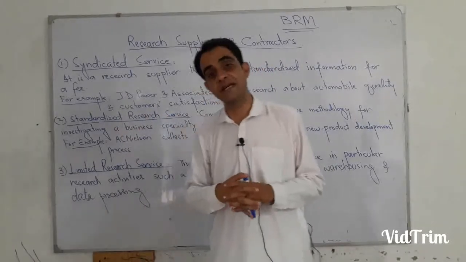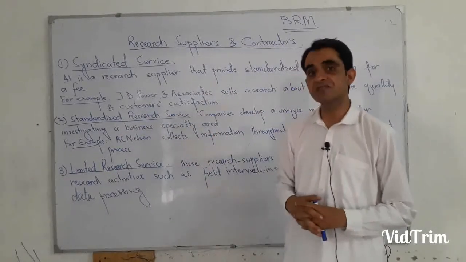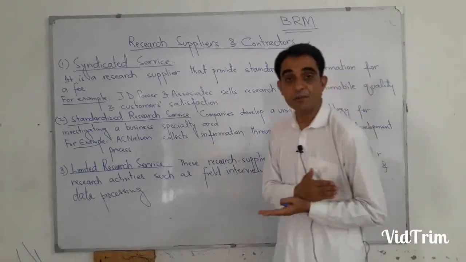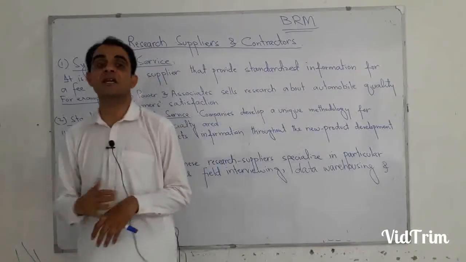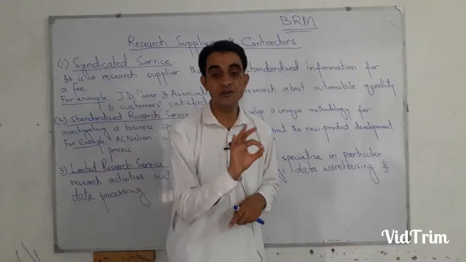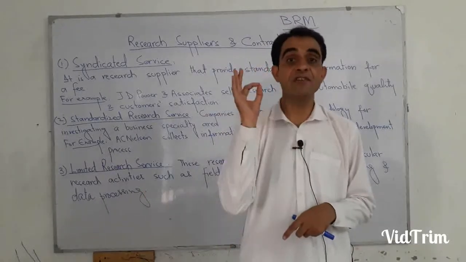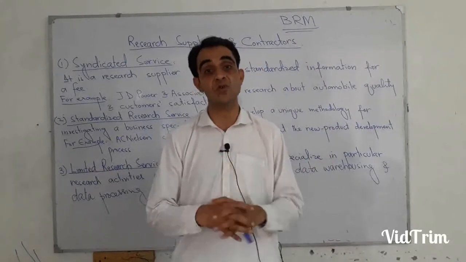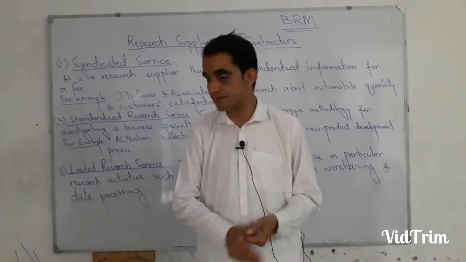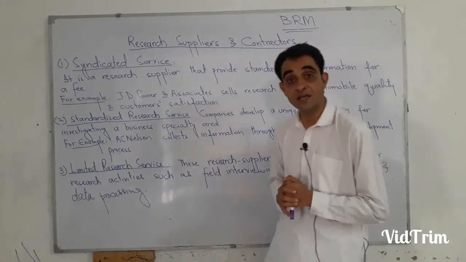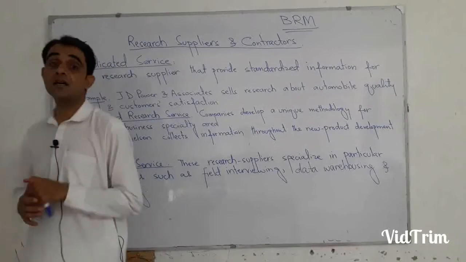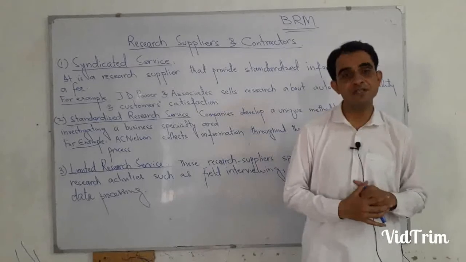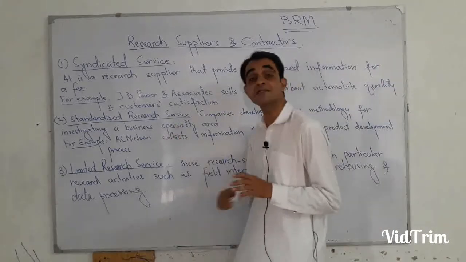Other companies are specialized in other areas, for example advertising campaigns: how to launch an advertising campaign and which type it should be. They conduct research on it from start to end, from A to Z, and then give you a complete report on what type of advertising campaign you should launch in the market to attract customers. This is called standardized research service. As I told you at the start, they complete the overall research project. This is called a standardized research service firm.